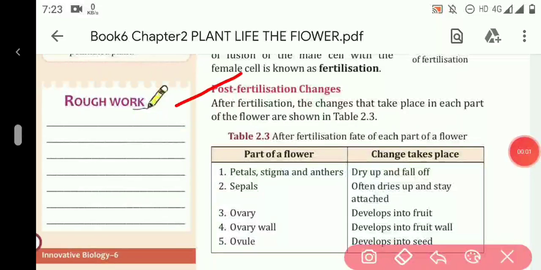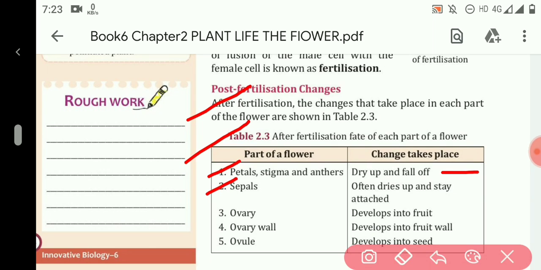Our next topic is post fertilization changes. When fertilization occurs, what are the changes that happen in the plant? After fertilization, the changes in each part of the flower are shown in table 2.3. First, petals, stigma and anthers dry up and fall off. Second, sepals often dry up and stay attached or fall off. Third, the ovary develops into fruit. Fourth, the ovary wall develops into fruit wall. And the fifth one is ovule, which develops into seed.